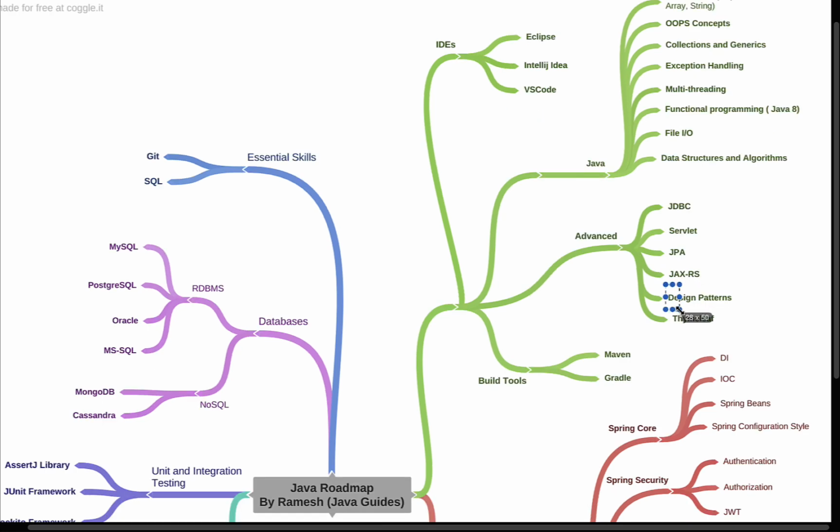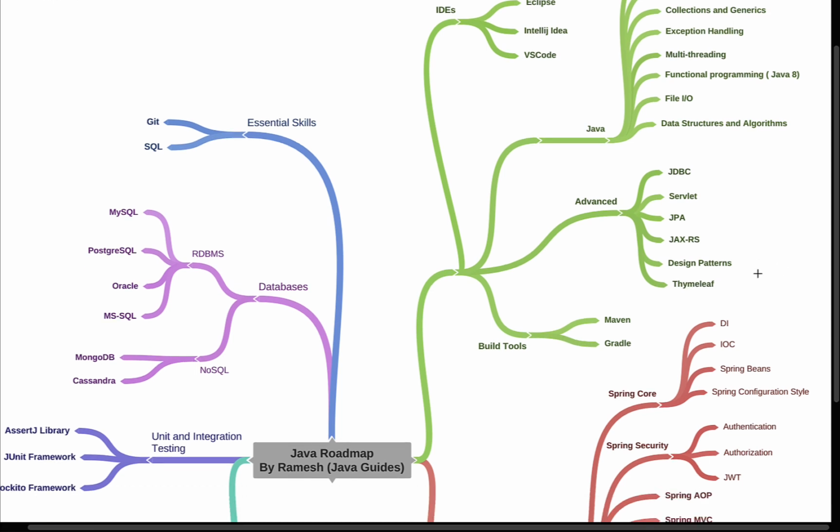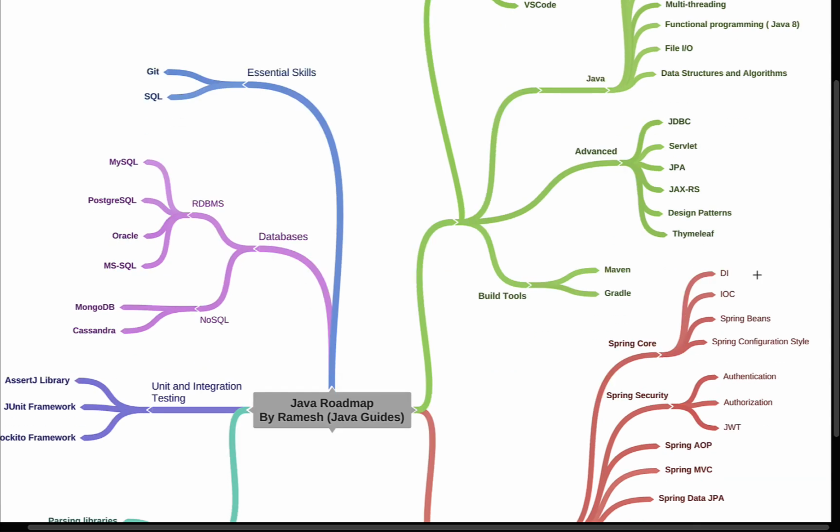Next, design patterns. We use design patterns a lot in real-time project development, so go ahead and learn all the commonly used design patterns, for example, singleton, factory, builder, decorator, strategy, and template design patterns. These are the commonly used design patterns, and also learn the architecture design patterns like the MVC design pattern and the 3-layer architecture design pattern. Go ahead and learn all these commonly used design patterns in real-time project development.